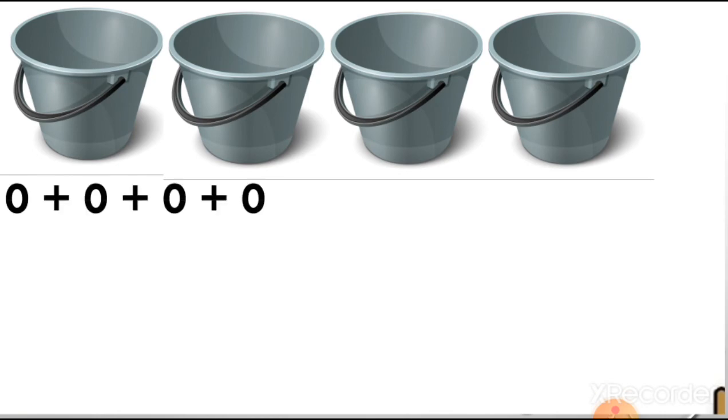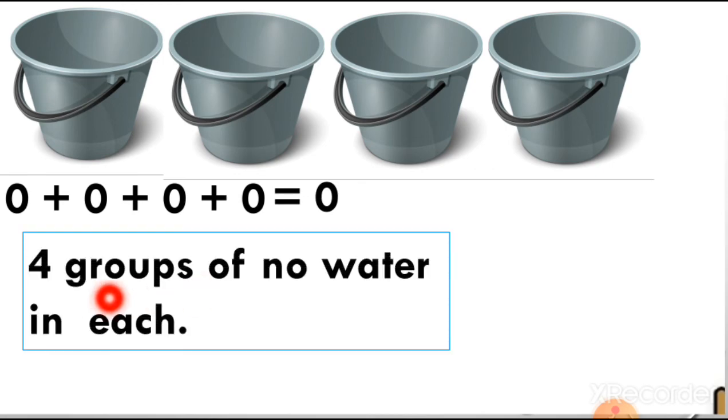So we are adding 0 four times. But these buckets are empty. There is nothing in these buckets. And you know very well the meaning of empty: it means nothing, and nothing means 0. So we are adding 0 four times this way. We can say this is 4 groups of no water in each.